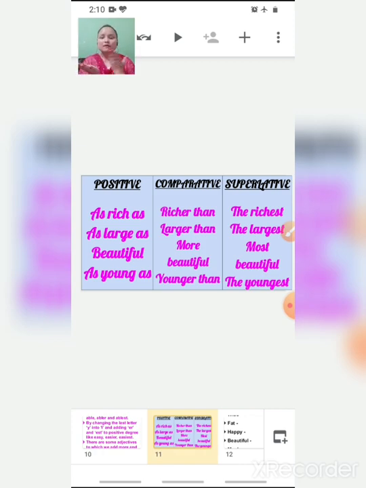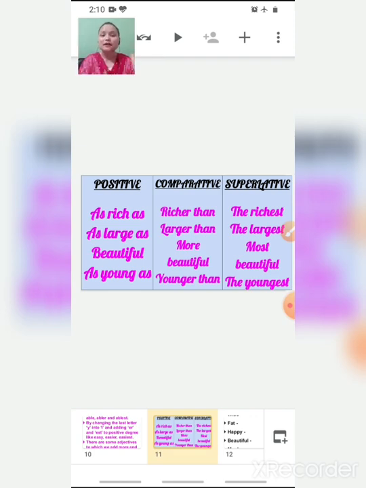That means Ram and Rahul both are rich, so the rank is same. This degree is positive. Comparative is richer than.